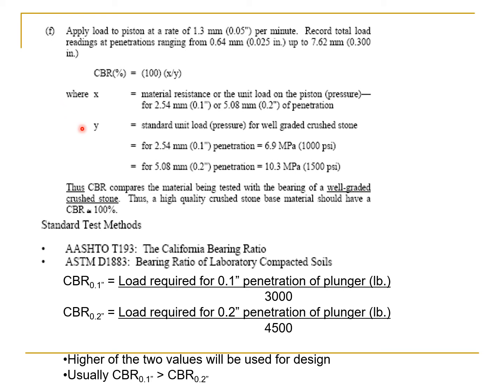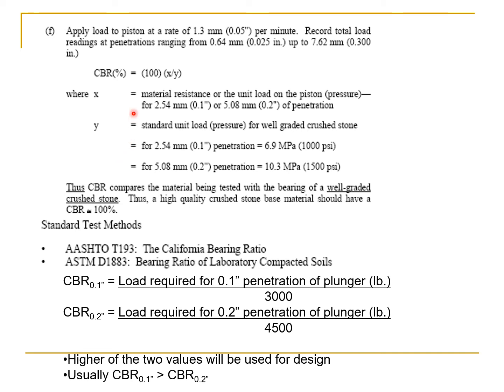Y is the standard unit load or pressure for well-graded crushed stone available in the state of California, which is a standard crush. And you can see that corresponding to 0.1 inch penetration, the value of that pressure is 1000 psi. And corresponding to 0.2 inch penetration, the standard pressure is 1500 psi.